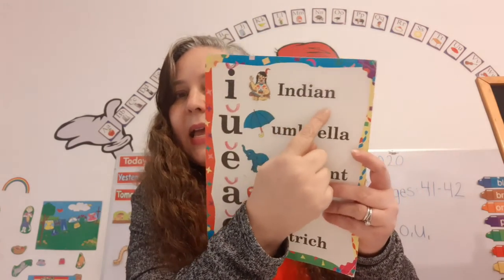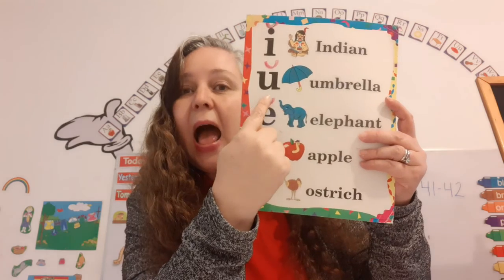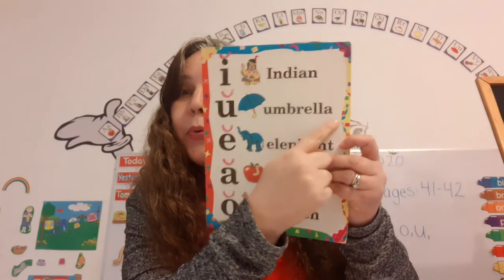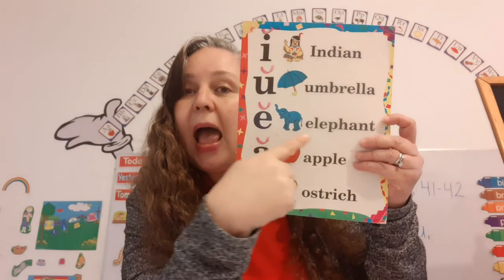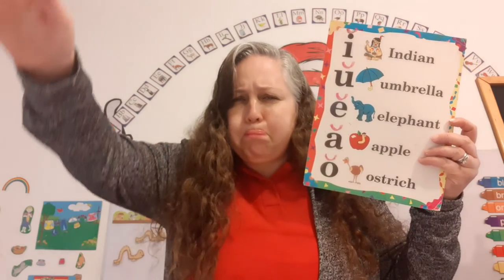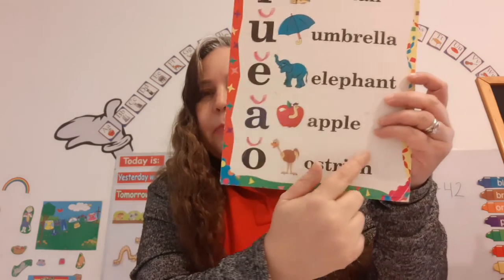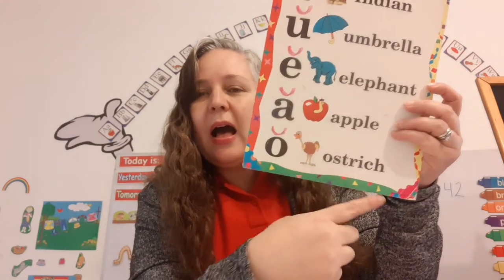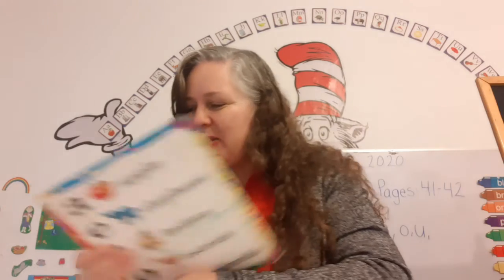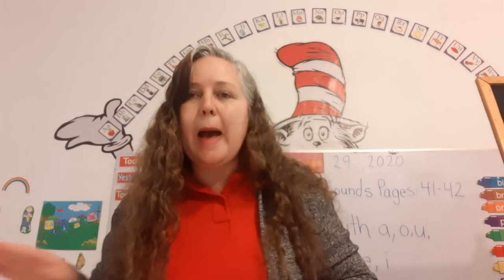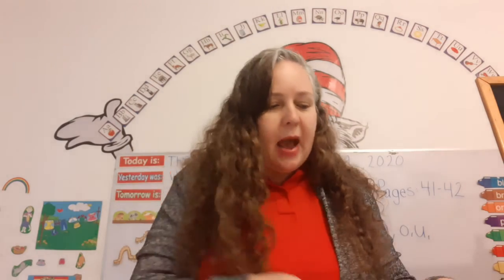I, inchworm. U, umbrella. E, elephant. What does the elephant say? Ostrich. You guys are just amazing.